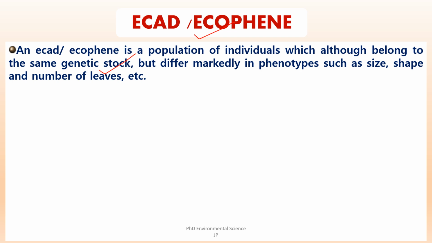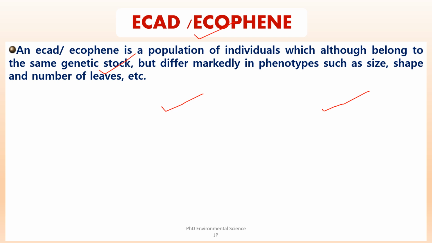These differences arise as a response to environmental conditions rather than genetic mutations. The variations in ECADs or ecophenes are induced by environmental factors such as temperature, light, water availability, soil conditions. For example, a plant species may exhibit larger leaves in a moist environment but smaller, thicker leaves in a dry environment. And these changes are typically temporary or reversible.